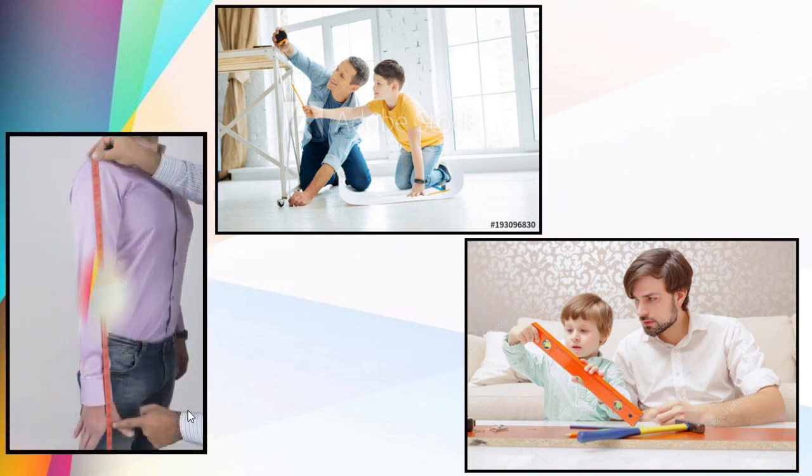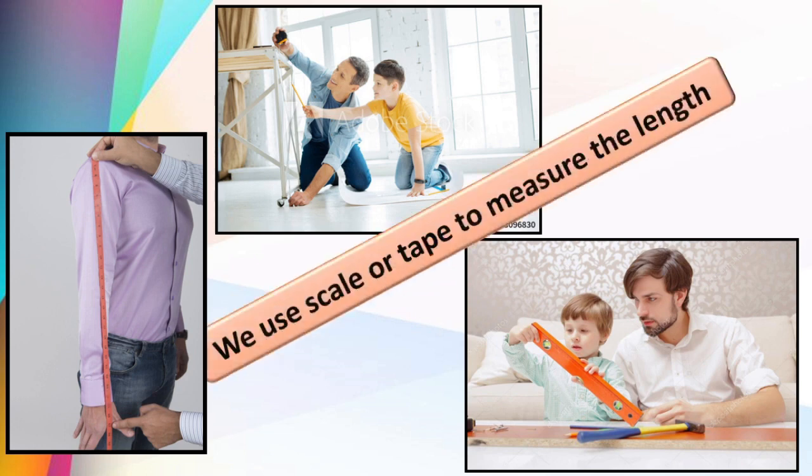Here you can see the tailor measuring the length of his arm. Here also he is using the tape. Means we use scale or tape to measure the length, isn't it? So that we get the accurate measurement of the object.